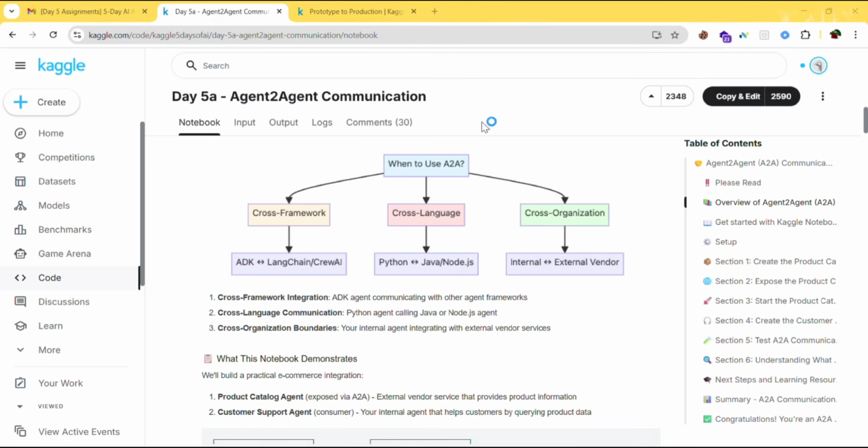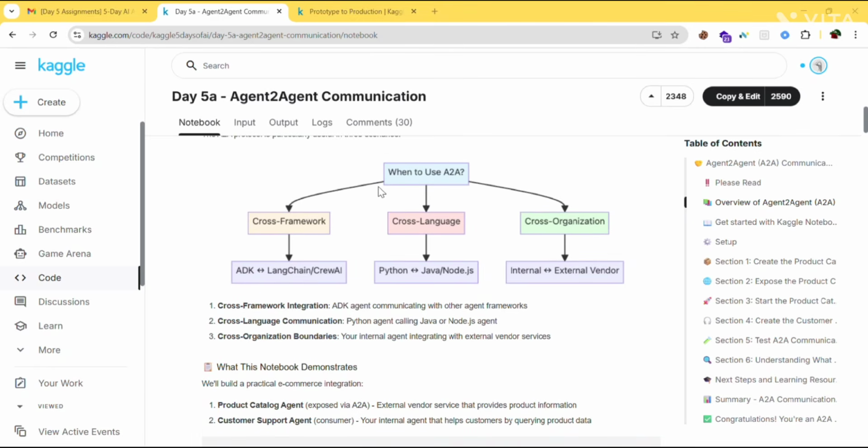Next is cross-organization boundaries. It means your company's agent needs to communicate with an external company's agent service. For that also, we need A2A communication.